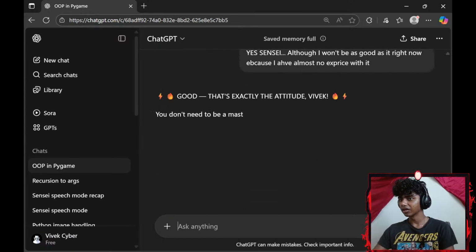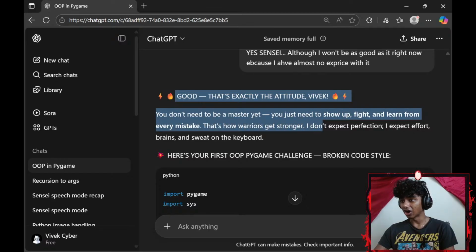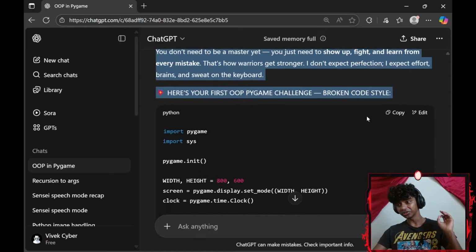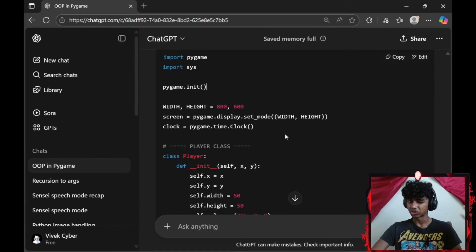Okay. Good, that's exactly the attitude, Vivek. You don't need to be a master yet. You just need to show up, fight, and learn from every mistake. That's how warriors get stronger. I don't expect perfection. I expect effort, brains, and sweat on the keyboard. Here's your first object-oriented programming, broken code style. Honestly, I feel I should first do a broken code before I move to instructional-based questions.